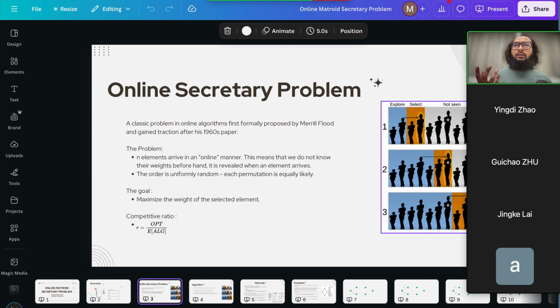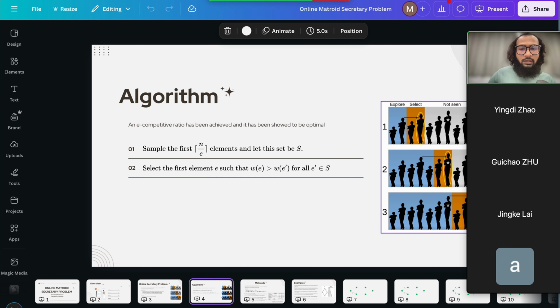How do you quantify how good an algorithm performs? Because you can't really achieve the optimal always. So goodness is defined as competitive ratio, which is optimal over the expected value of the algorithm. In this specific case, an e-competitive ratio has been achieved, and also it has been shown to be optimal, so we cannot do better than that. What does e-competitive mean? It means that in expectation, we can get at least a one over e fraction of the optimal.